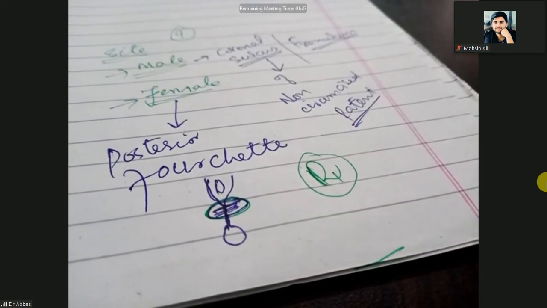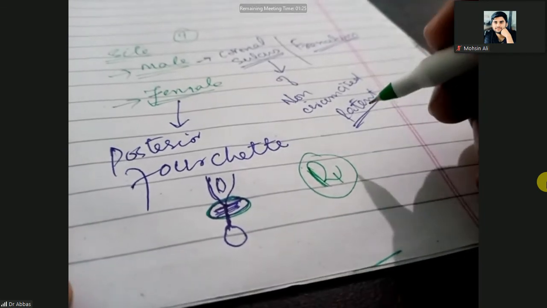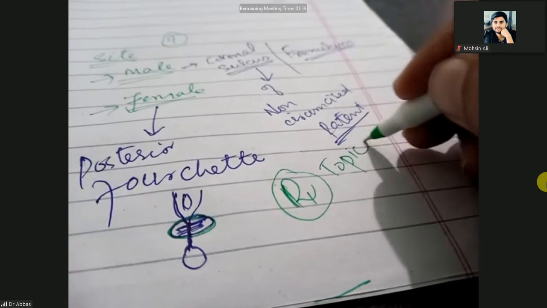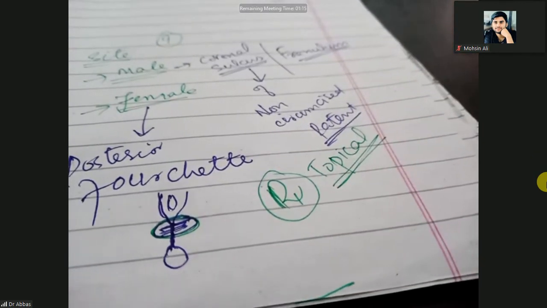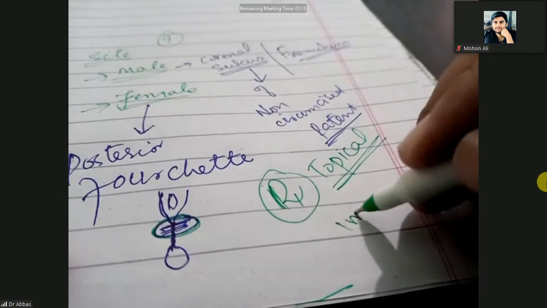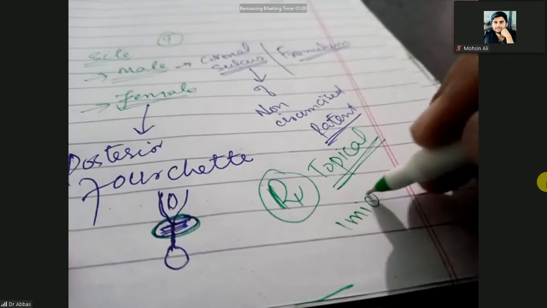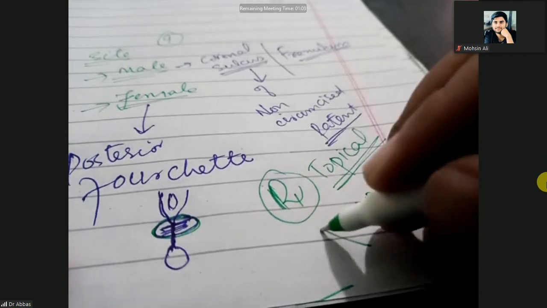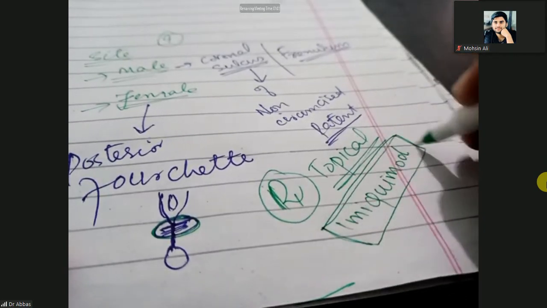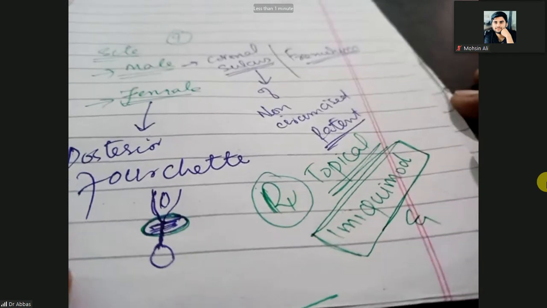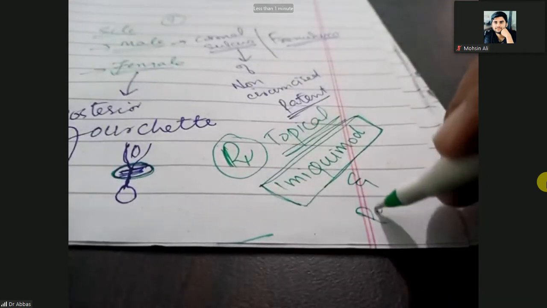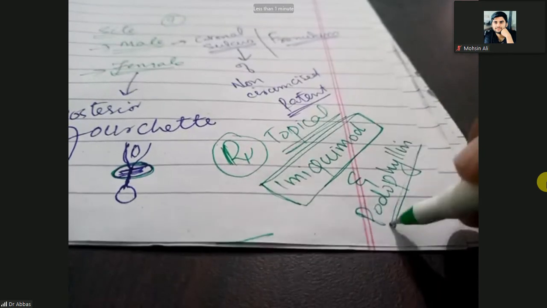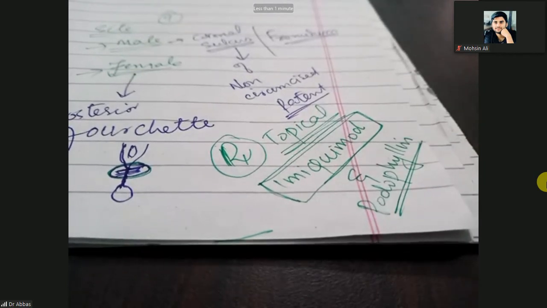We can go with cryotherapy, but here is the specific treatment that you can use, that is topical imiquimod, and you can also use podophyllin. These are the immunomodulators.